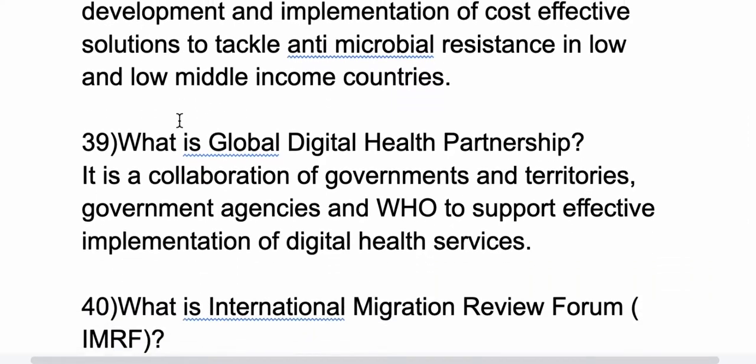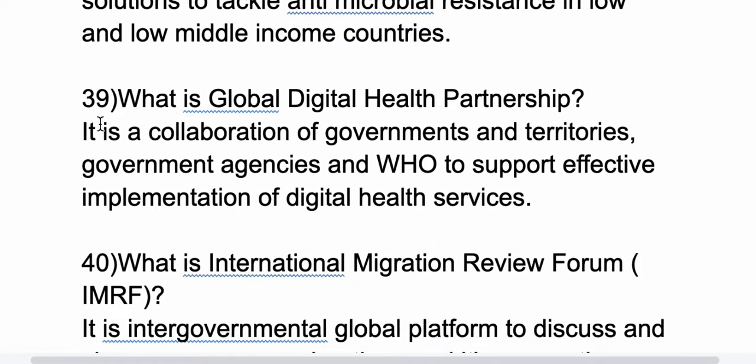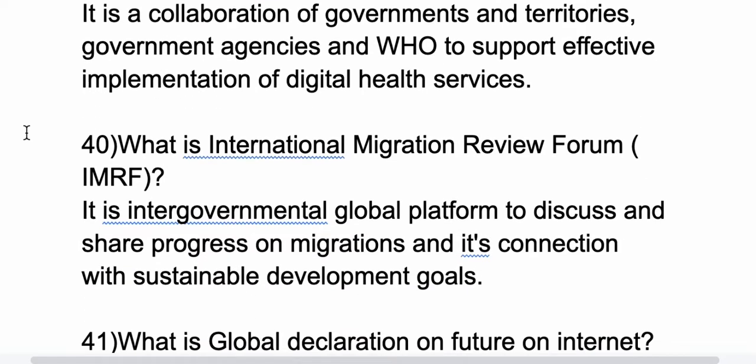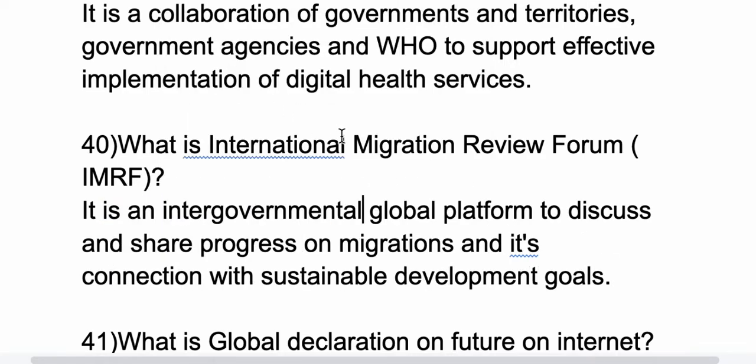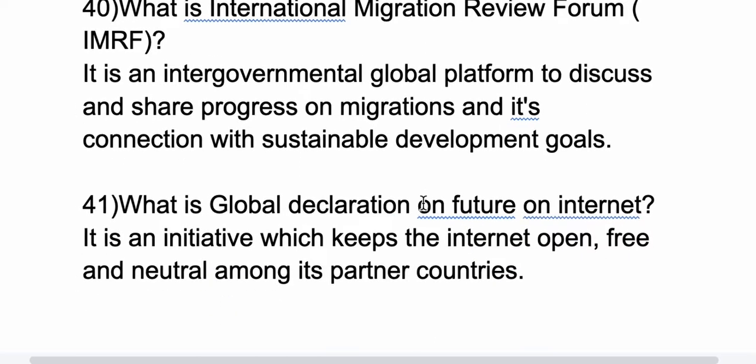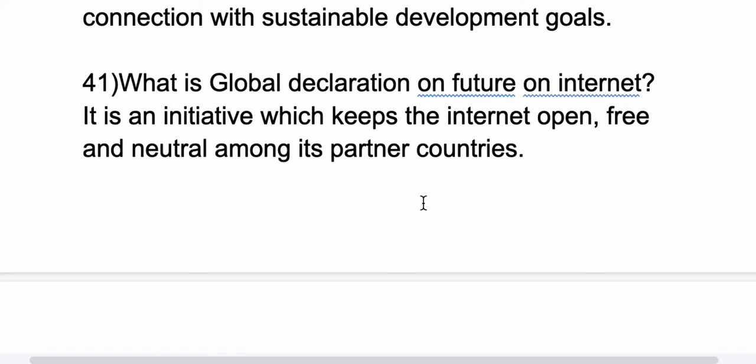39th question, what is Global Digital Health Partnership? So it is a collaboration of governments and territories, government agencies and WHO to support effective implementation of digital health services. So this is related to Global Digital Health Partnership. Now 40th question, what is International Migration Review Forum, IMRF? So it is an intergovernmental global platform to discuss and share progress on the migrants and its connections with sustainable development goals.